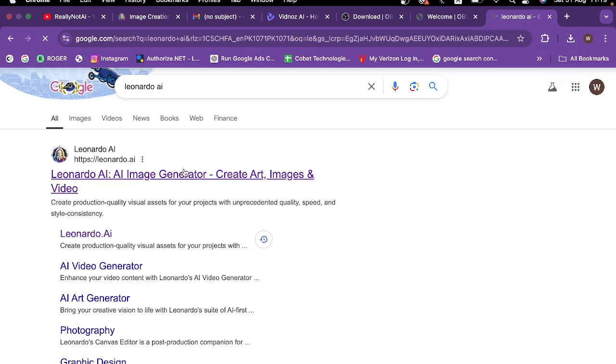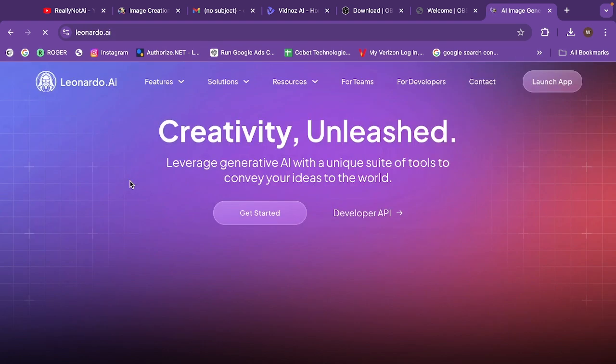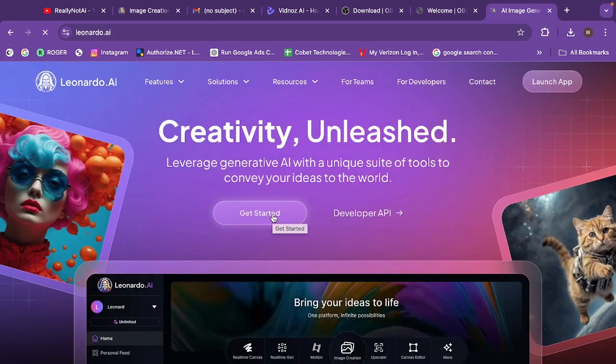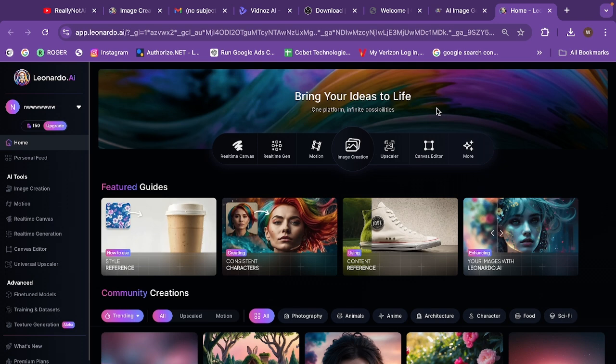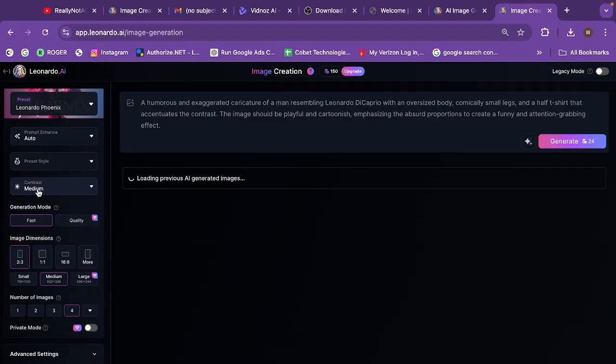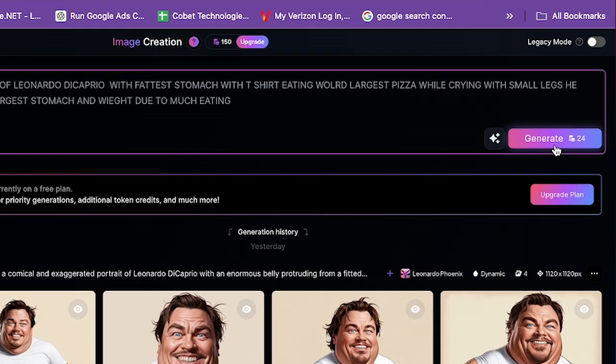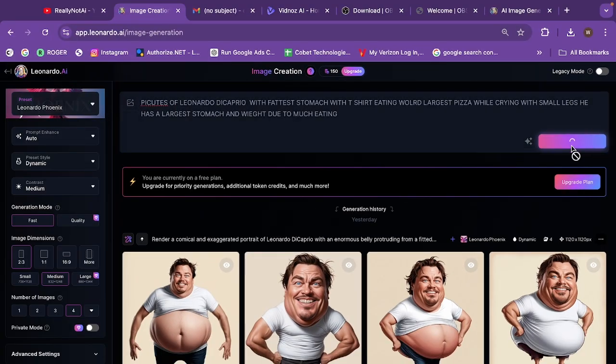Leonardo.ai. And after that, just click the first link and just click get started. Now we are on their front page, and let's create the first picture. In order to create your picture, you can see the AI tool, just click on image creation. And after that, you have to describe the pictures. Then just click here, generate pictures, and you have free credits. This tool is absolutely free.